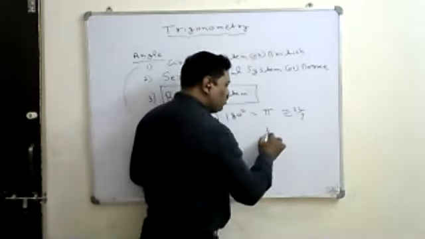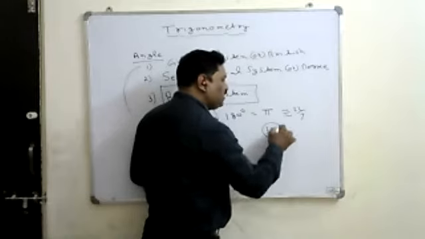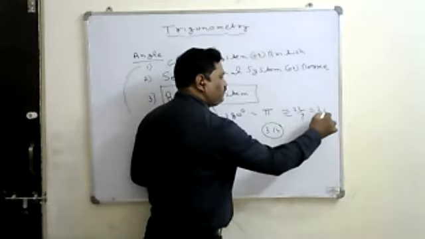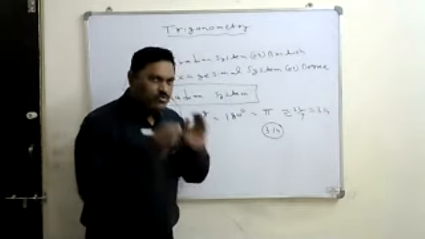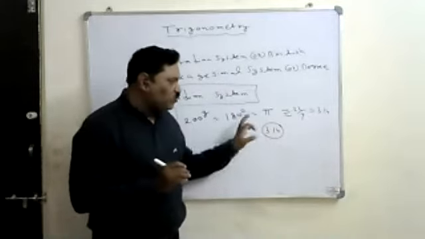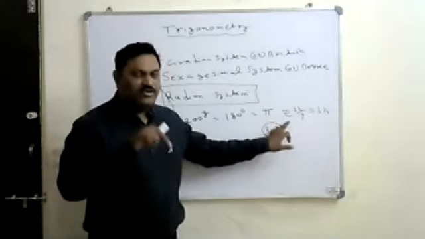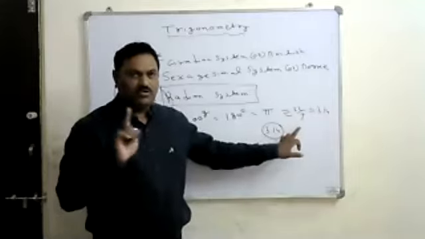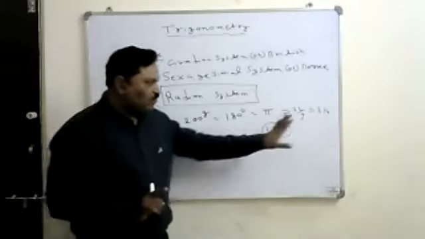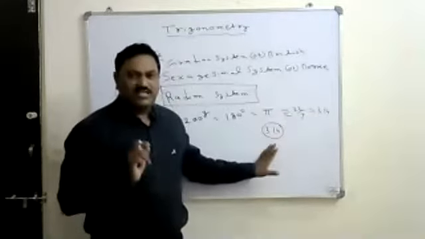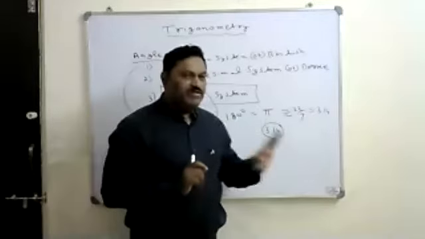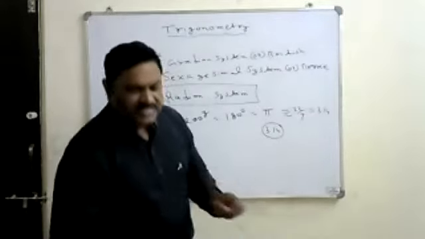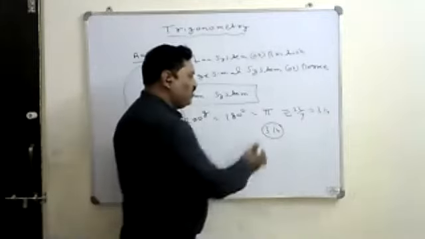These two values are equal up to 3.14, up to 2 decimals. That's why pi is equivalent to 22/7, but not equal to 22/7. Up to 2 decimals these are equal, that's why we say it is equivalent. But 22/7 is a rational number, pi is an irrational number.